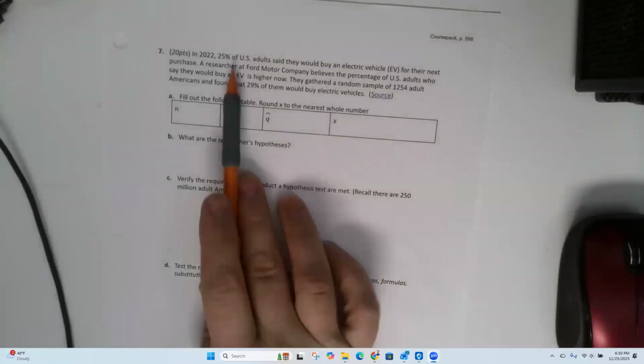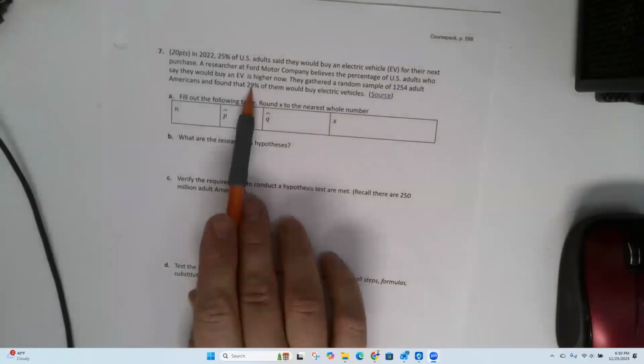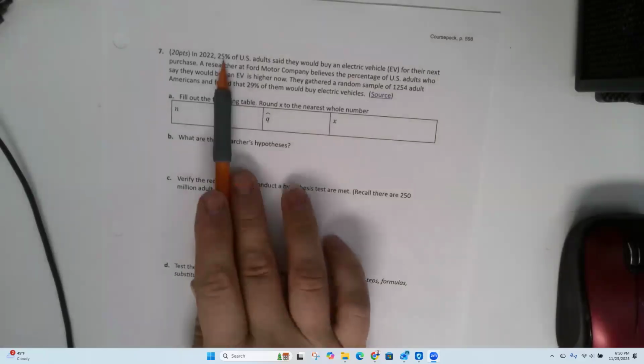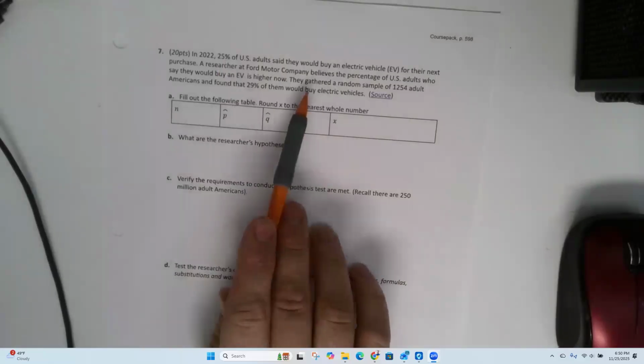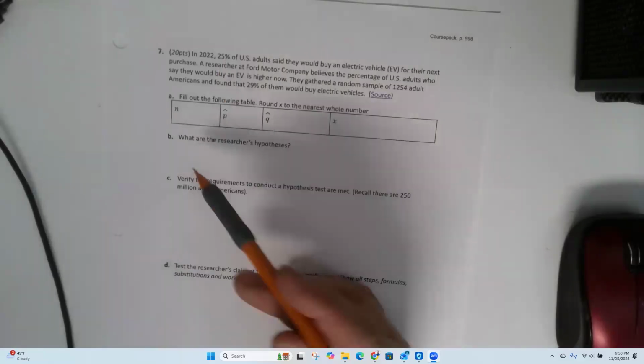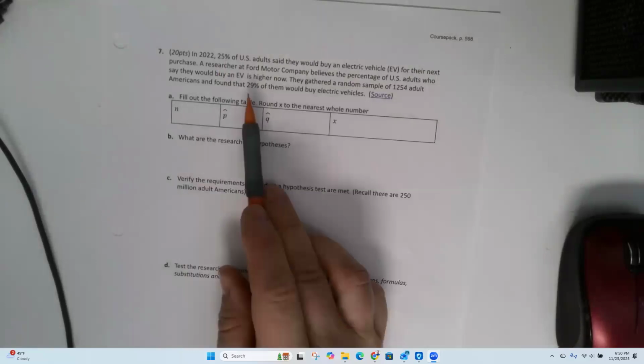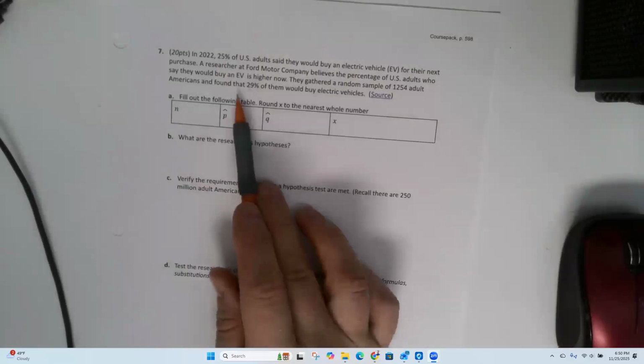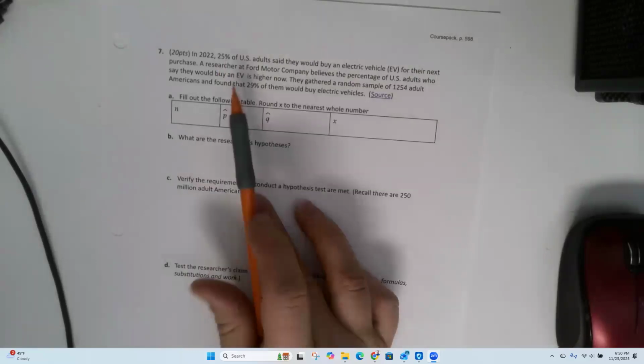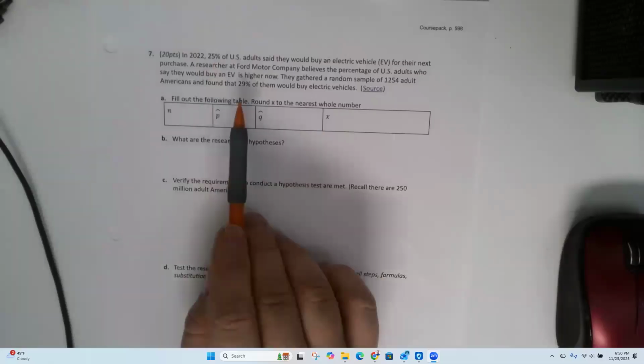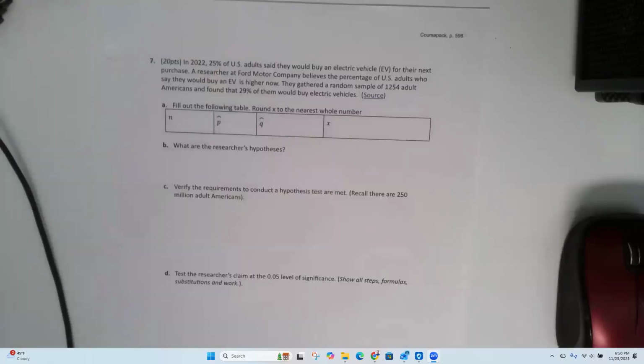You can't just take your sample and say, okay, sample is 29%, that's higher than 25, so the number's gone up, okay? Because what if we had done a different random sample and that new sample came out at 24%? That's lower than what it used to be, okay? So that's why we have to do this hypothesis testing. You can't just base your conclusion on that sample, okay?